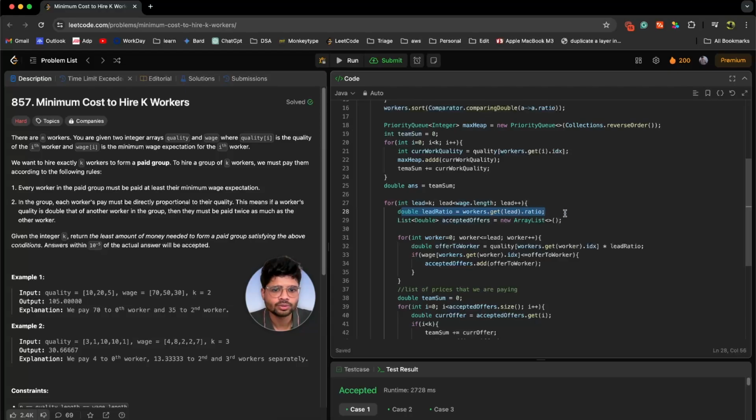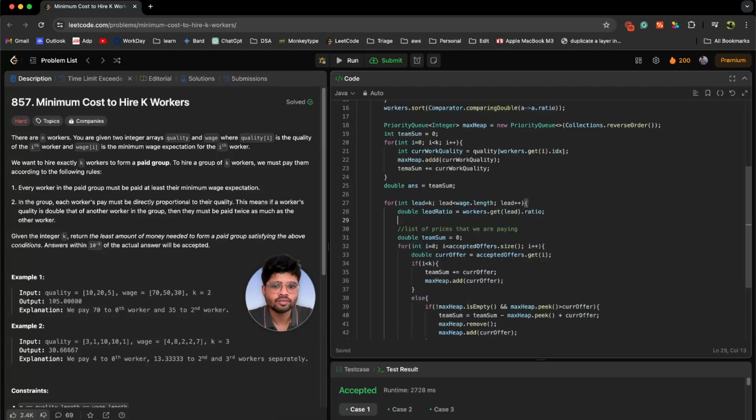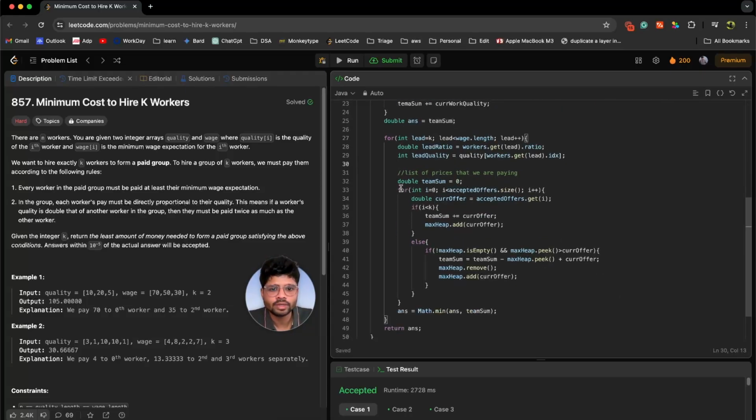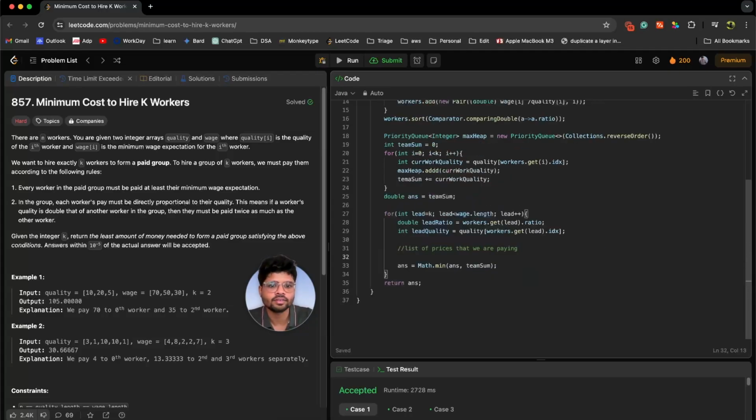Get the lead's ratio, and now we don't have to do the accepted offer things. Why? Because we have to accept only one offer, that will be of the new lead. I'll just add lead quality. So it will be quality of workers dot get lead dot index. So we have got the quality for the lead as well. Now we don't have to manually calculate the team sum. We have our team sum already for the previous elements.